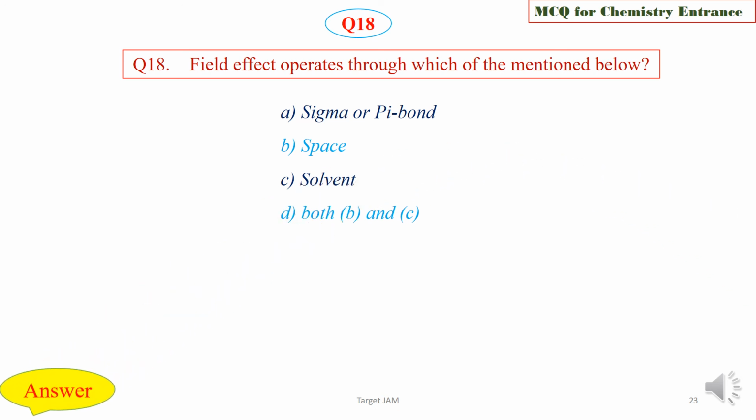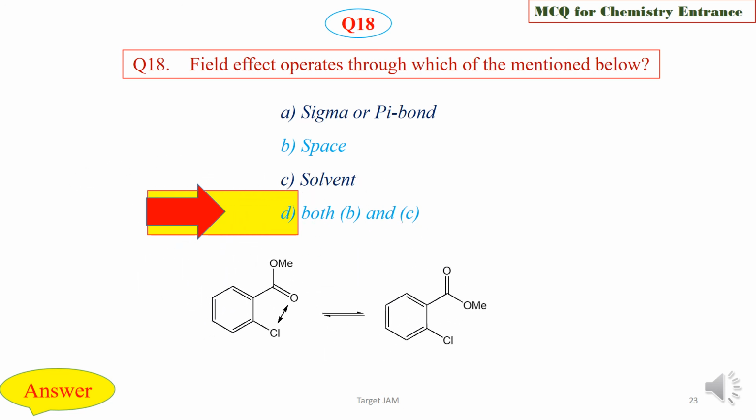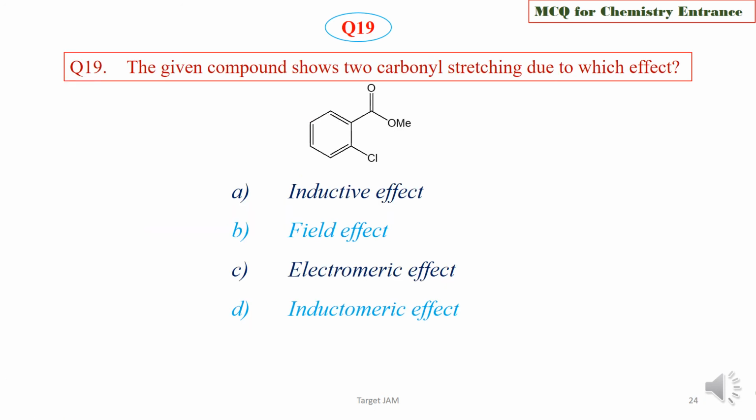We are now going to check the answer key, and the right option is option D, that is both through space or solvent. See in this example, the electron displacement occurs through space, or if solvent molecules are there, then transmission may occur through the solvent molecule.